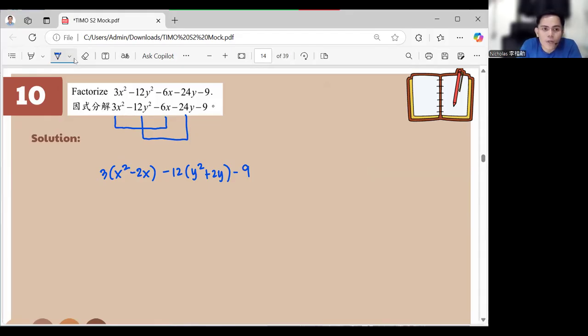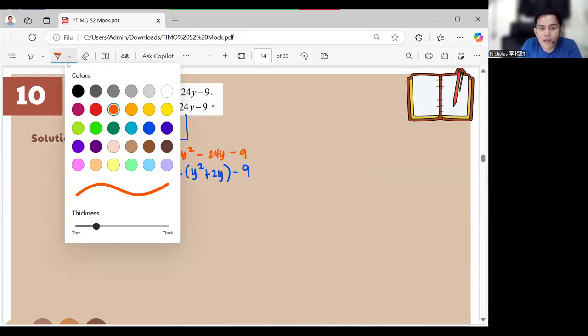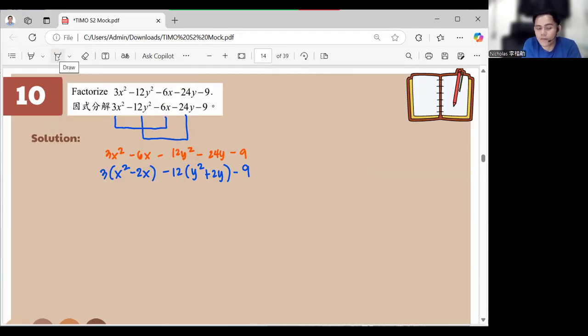Okay? Now, don't forget, where did I get that one? This is just 3x squared minus 6x minus 12y squared minus 24y minus 9. It's the same thing. Okay? I didn't change any. I just factored out the 3 and the 12. Now, in completing the square, it is very important to remember that what you should do is negative 2 divided by 2, then square. Here, it's 2 divided by 2, then square. So that is 1.